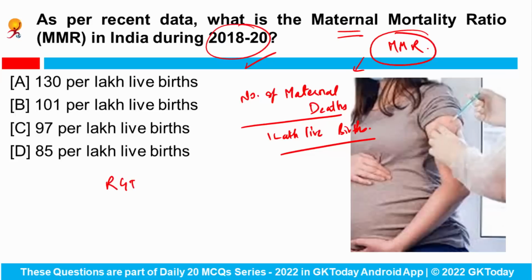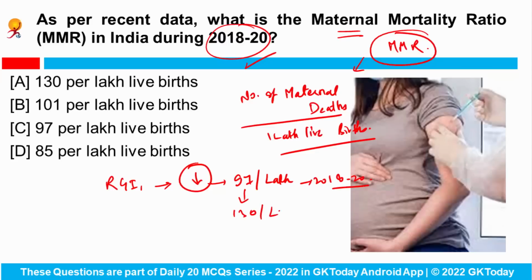Registrar General of India, India has witnessed a significant decline in the MMR to 97 per lakh live births in 2018 to 2020, and this figure was 130 per lakh live births in the year 2014 to 2016.